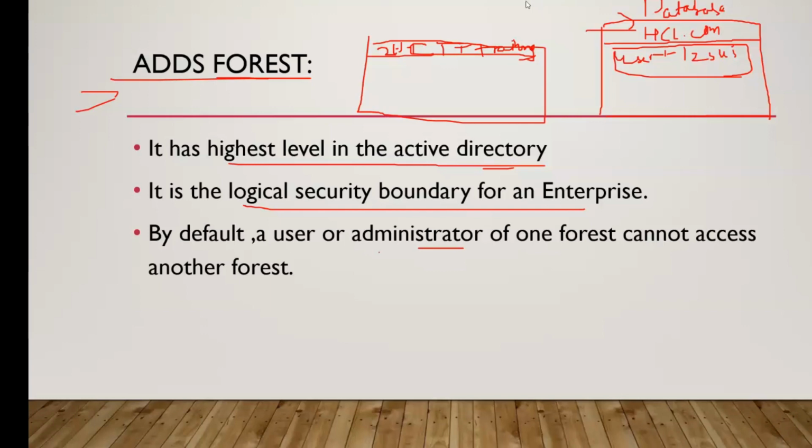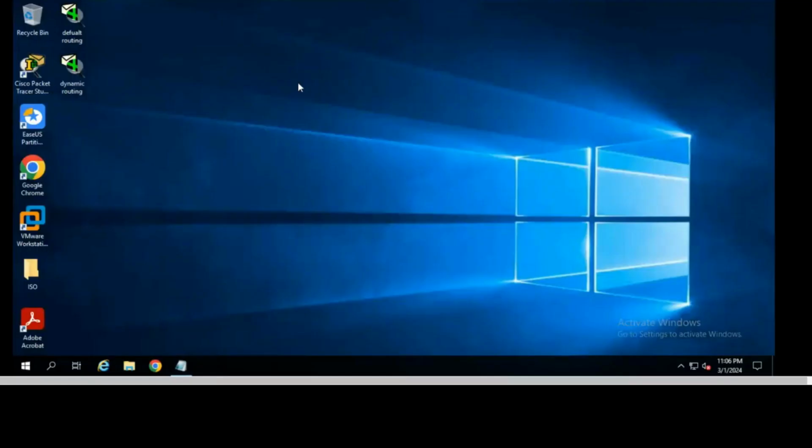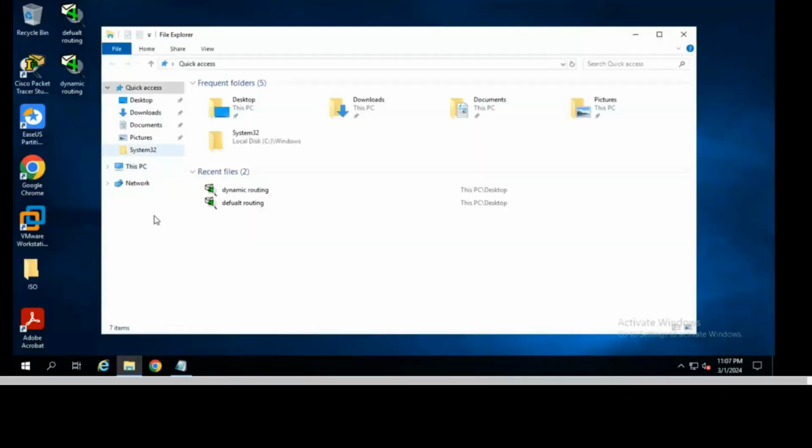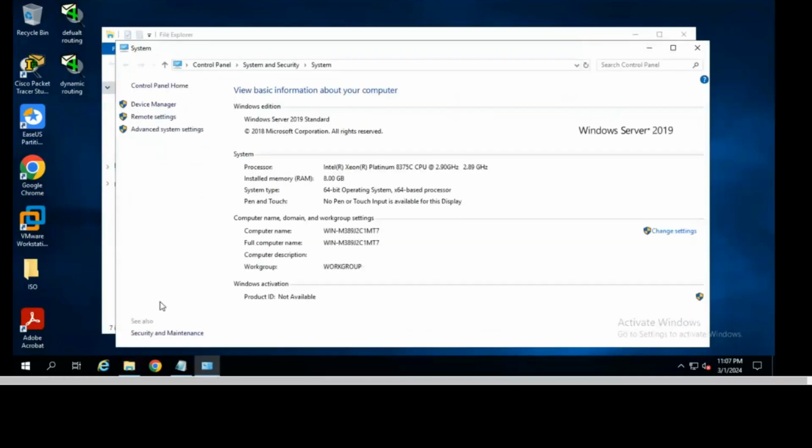There we will configure. So this is my server machine. You can see this is the server operating system, installed by default on your machine also. If you want to check the server information, I right click on This PC, then Properties. Here you can see this is Windows Server 2019 Standard.